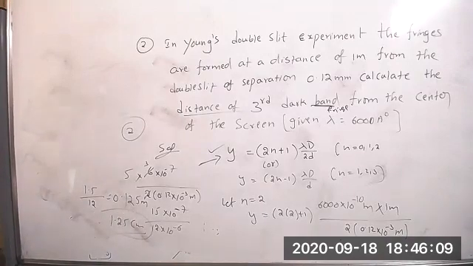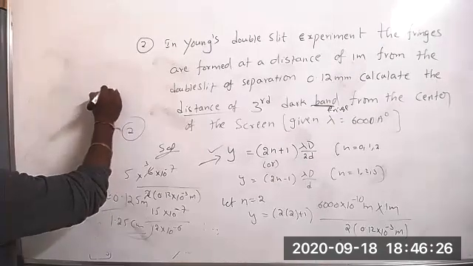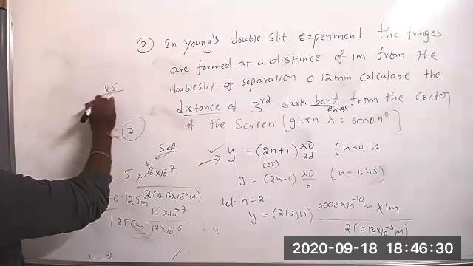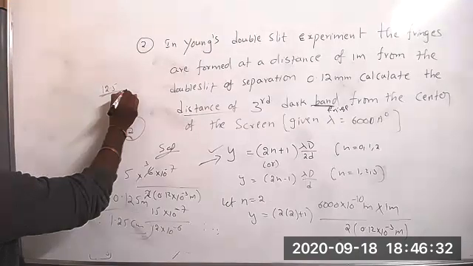Check once clearly. Do slowly. So 12.5 in centimeters, right? Into 10 to the power 2. Tell me, Anand, it's 12.5 in centimeters.